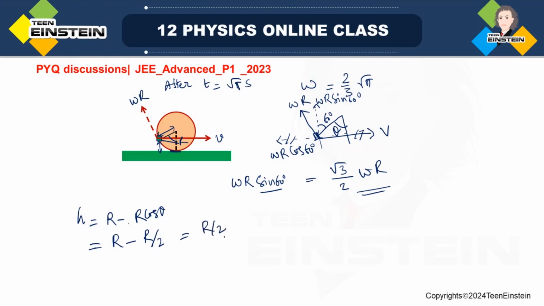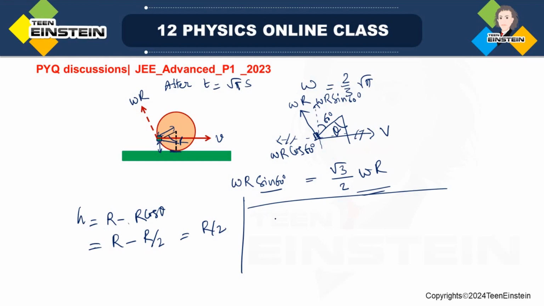That means this h is equal to r by 2, that we have got. Now it has got certain tangential velocity, yes, there is a tangential velocity which has a component along the vertical direction which will drag the stone up to certain height. We have to find out that height.